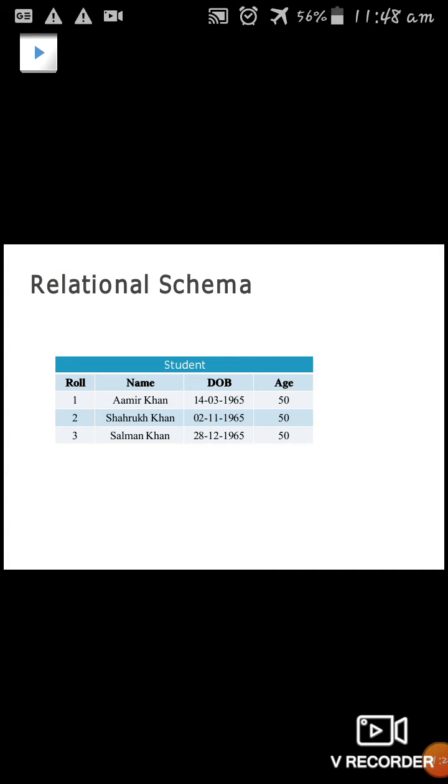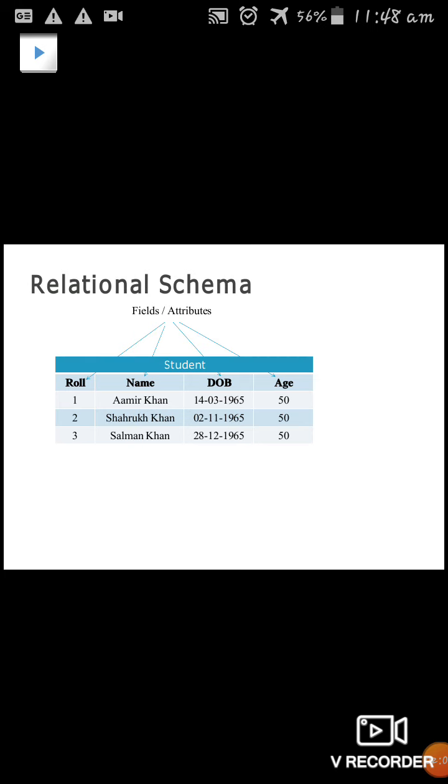So like an Excel sheet, we maintain the data in the database, right? So it consists of rows and columns. Each table has some unique ID. We call it the primary key. So here we maintain the data as a student database, and the first is the roll number, next is name, date of birth and age. Here we consider the unique ID as roll number because it doesn't have any repetitions.